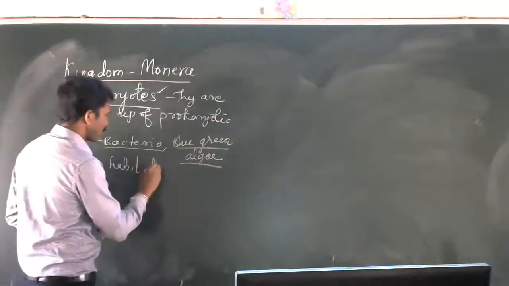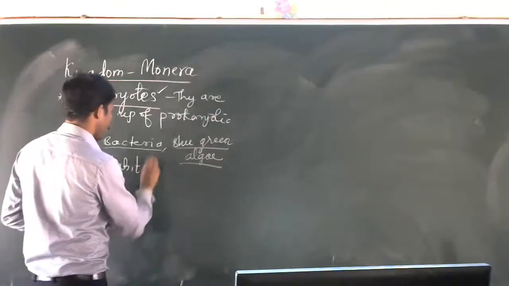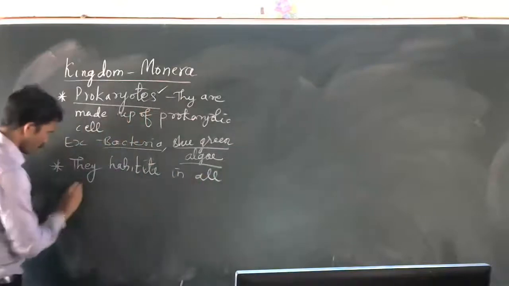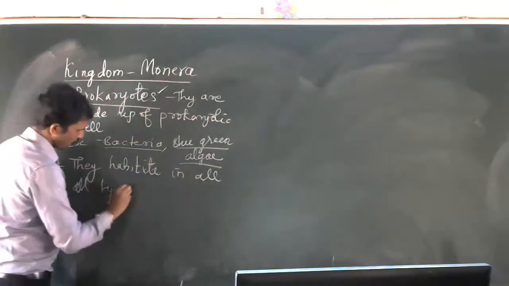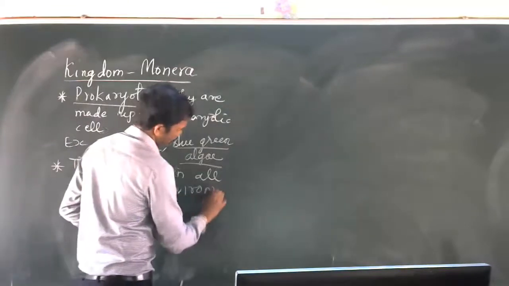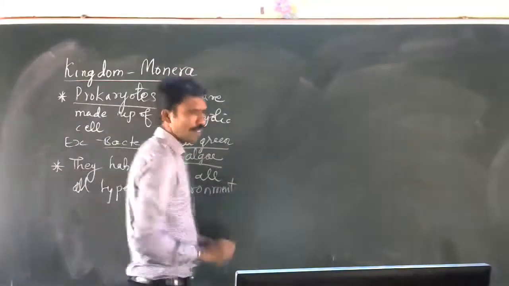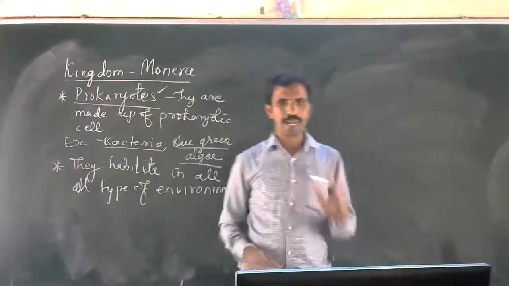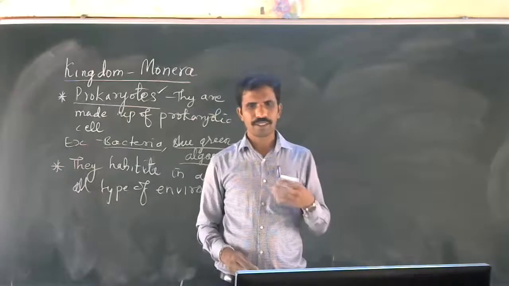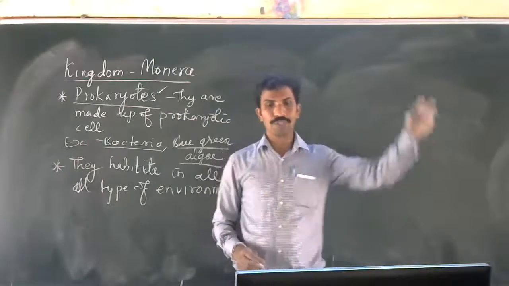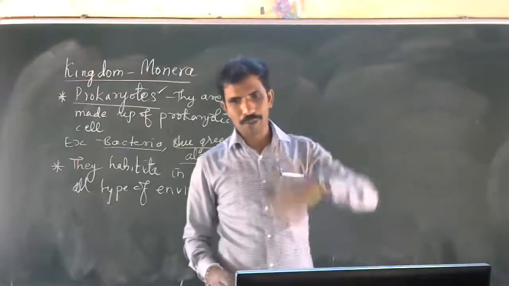They habitat in all types of environment. Some bacteria are present in the bodies of other living organisms, like in our body also.